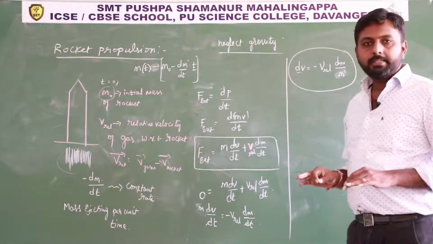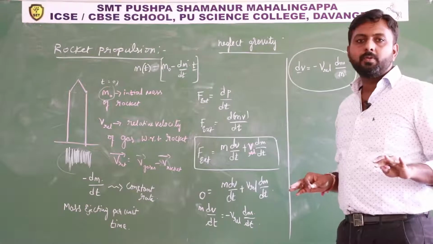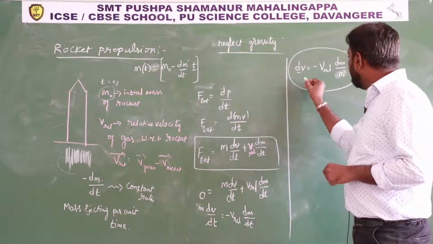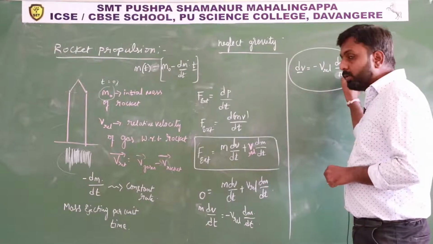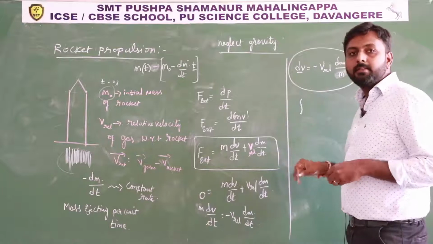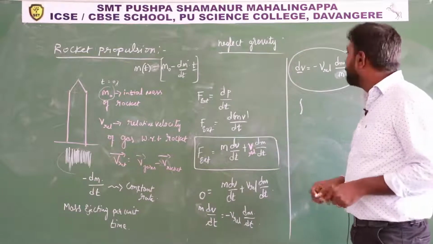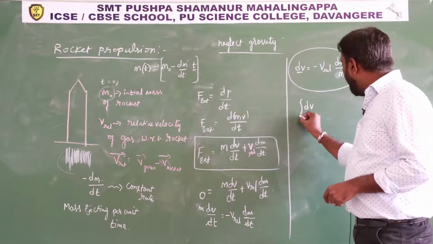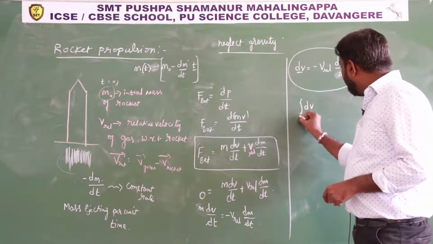So this integration is also a new concept to you. How to write that integration symbol: we have to do integration on both sides. Integration means summation, adding. Integration of dv, and here we can apply limits.